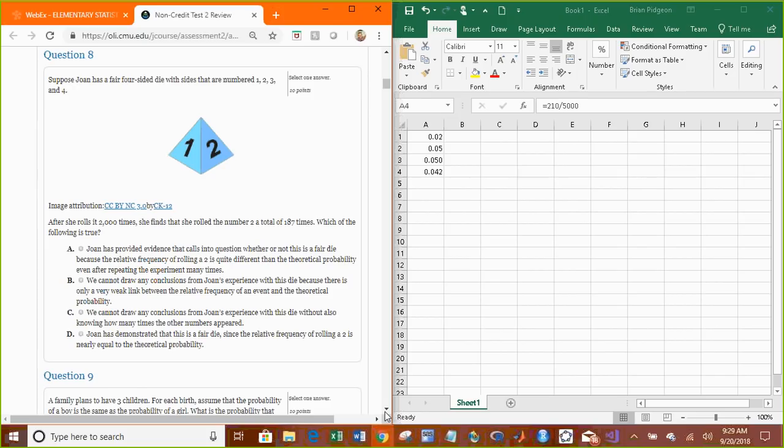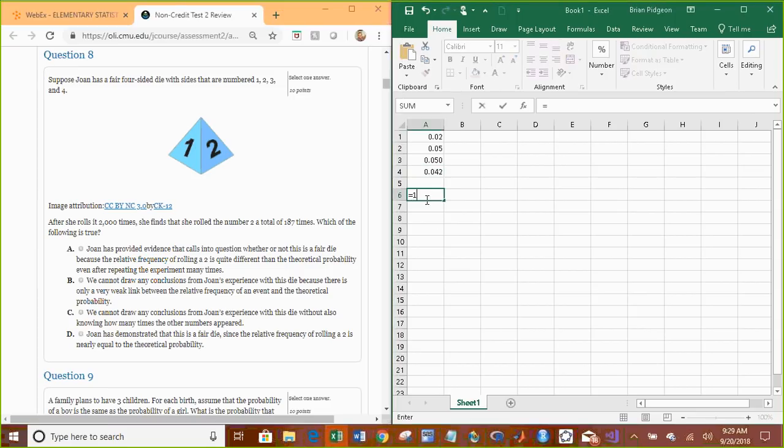Okay. Same question. After she rolls it 2,000 times, she finds that she rolled the number 2 a total of 187 times. Which of the following is true? Joan has provided evidence that calls into question whether or not this is a fair die, because the relative frequency of rolling a 2 is quite different than the theoretical probability even after repeating the experiment many times. So let's just see. What's the relative frequency?